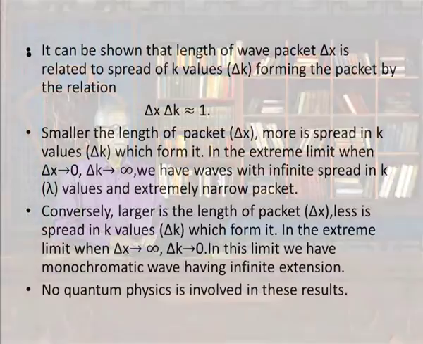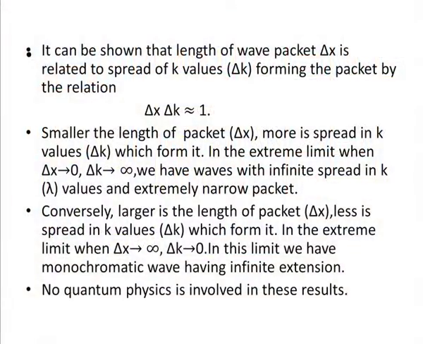This packet is made of so many waves. Each wave has a lambda. So, spread of lambda means spread of k, and the spread of k is delta k. Now, it so happens that the spread of the wave packet, delta x, and the spread in k, delta k, is always more than or equal to 1. Smaller is the length of the packet delta x, more is the spread in k values, delta k, which form it. In the extreme limit, when delta x goes to 0, delta k goes to infinity, and we have waves with infinite spread in k values and an extremely narrow packet.